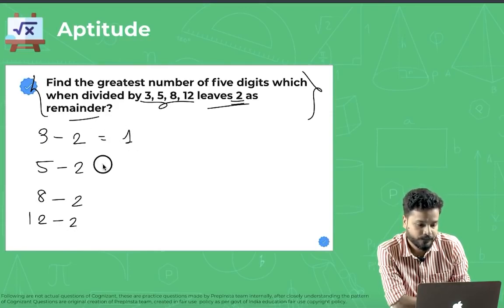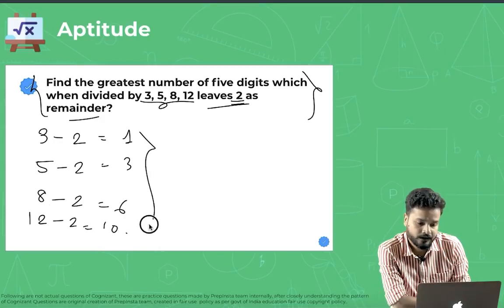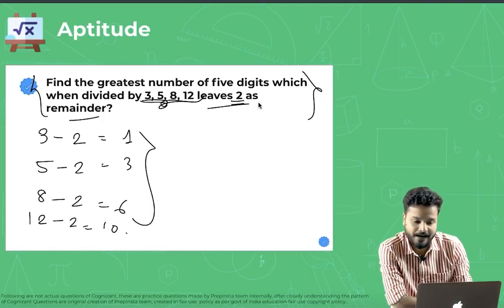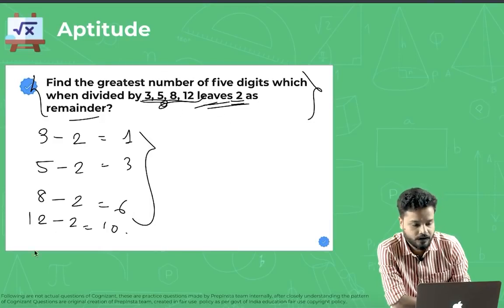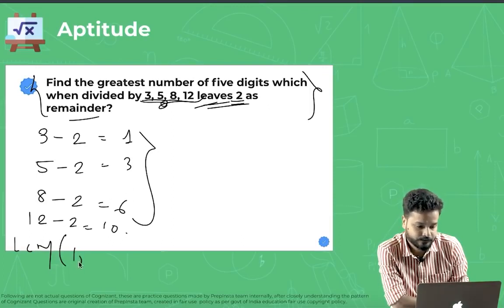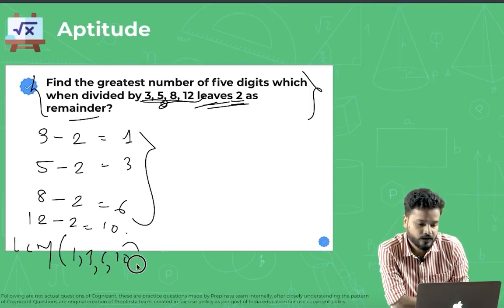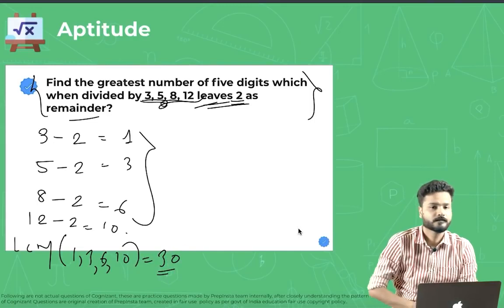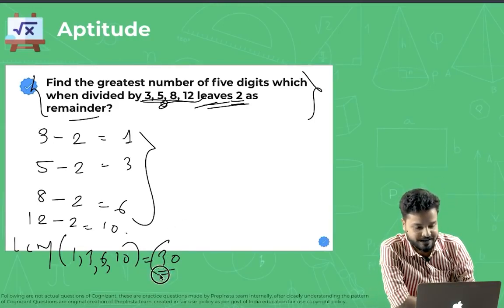So 1, 3, 6 and 10, right? Whatever was the divisor, I have subtracted the remainder from it. Now take the LCM of 1, 3, 6 and 10. What would be the LCM of 1, 3, 6 and 10, guys? That is going to be 30. Yes, so you got the LCM as 30.